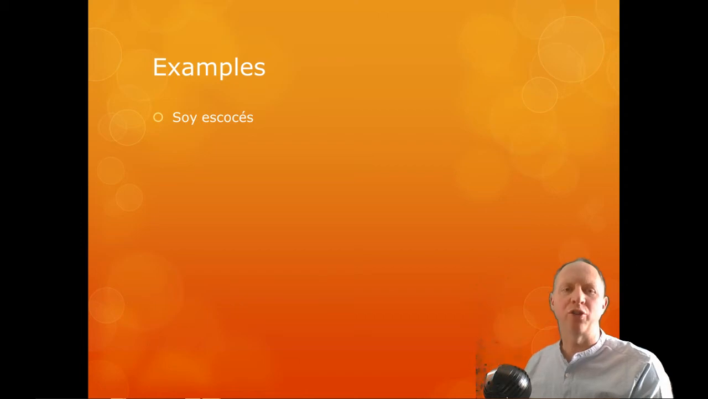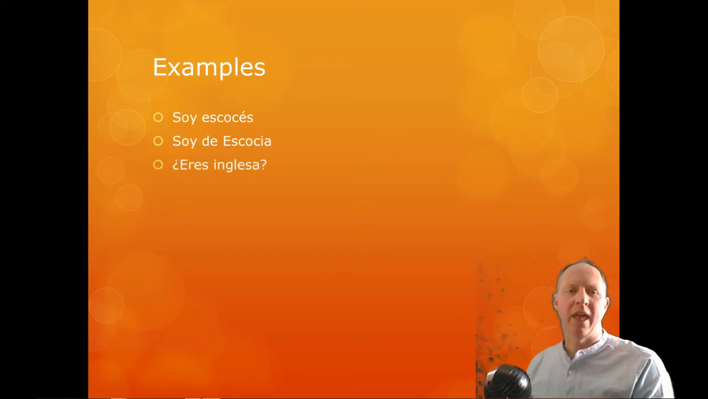So soy escocés means I am Scottish, and it means the speaker is male. Okay, and there's just one person. Soy de Escocia, I am from Scotland. So that could be a male or a female talking. Eres inglesa, so you're asking one woman or one female if they're English. Eres de Inglaterra, so it doesn't agree with male or female.